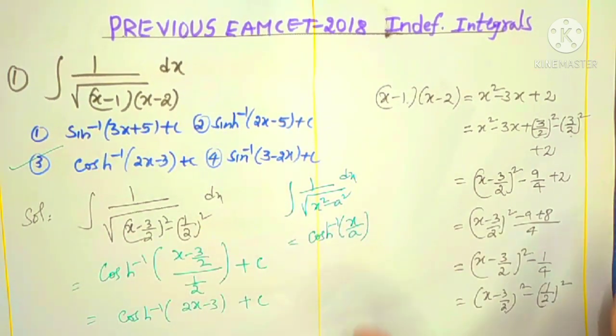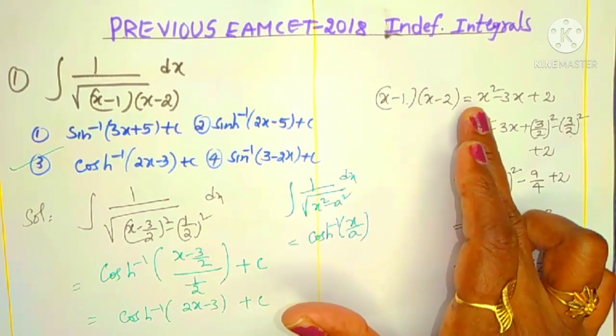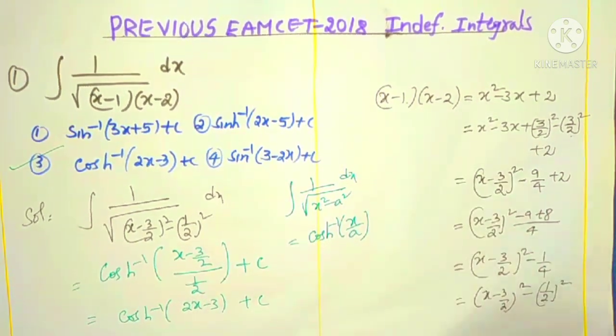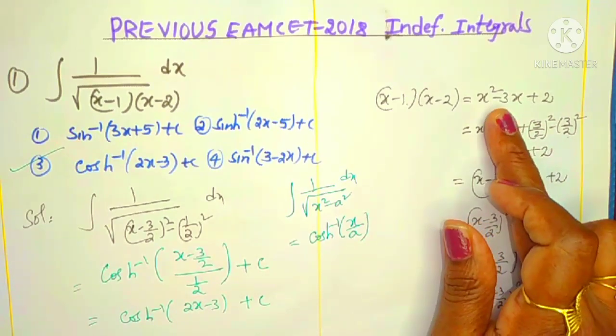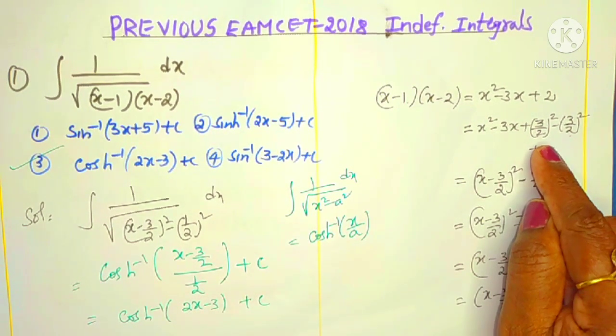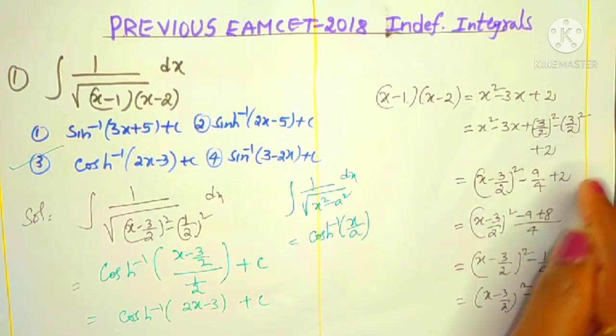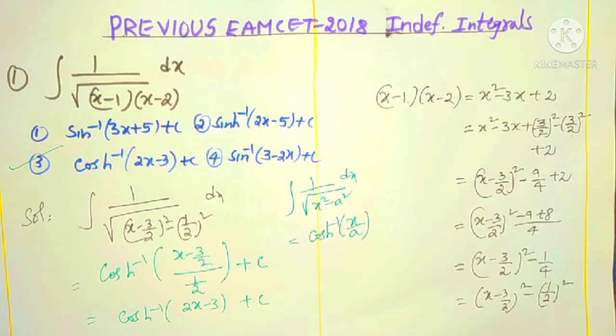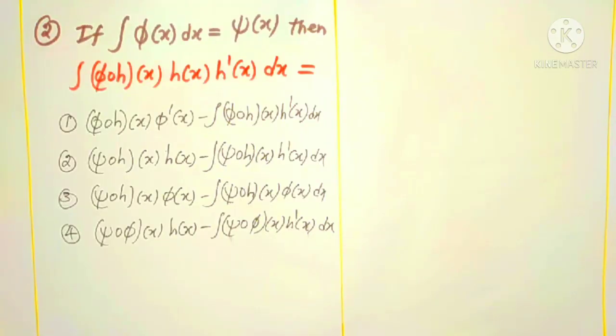This simplification is so easy, no need to worry. I have just given the easy simplification. What is the easy simplification? You can concentrate: in place of x square, the coefficient must be 1. After the x square coefficient, what do I have to think? Whatever the x coefficient may be, take half of that one. Here the x coefficient is 3, half of that is 3 by 2. We can add and subtract its whole square. Then it becomes one of the standard forms of the formulas. That is all applied here. Is it clear? Right.